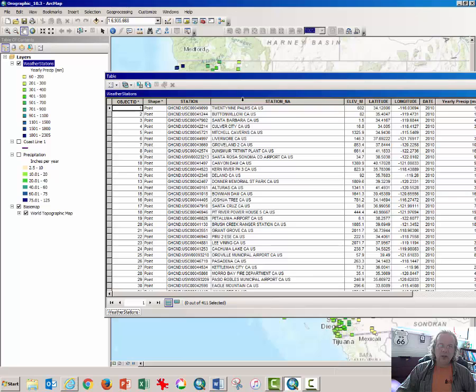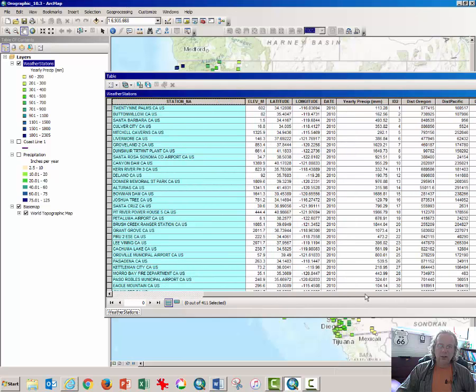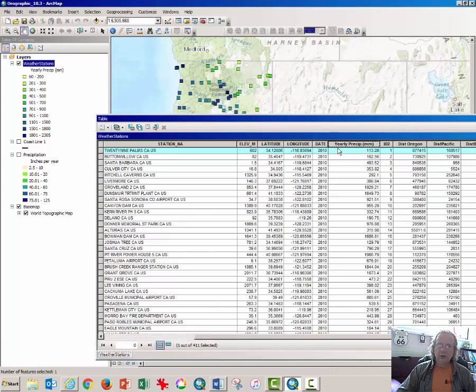The attribute table contains the names of the stations, all 411, the elevation data, latitude, longitude, the yearly precipitation. So at 29 Palms, it is at 602 meters above sea level. The latitude, longitude are recorded there, 113 millimeters on average.